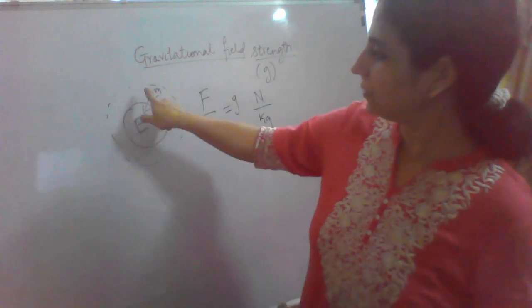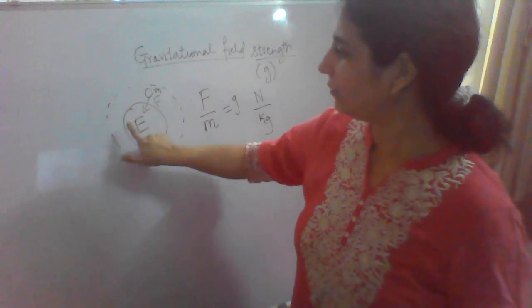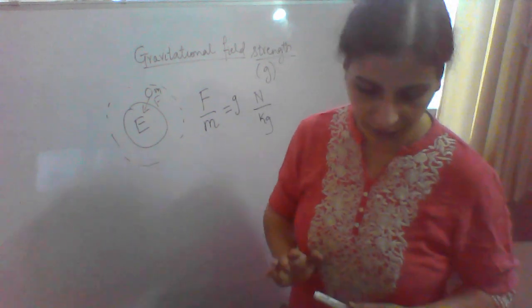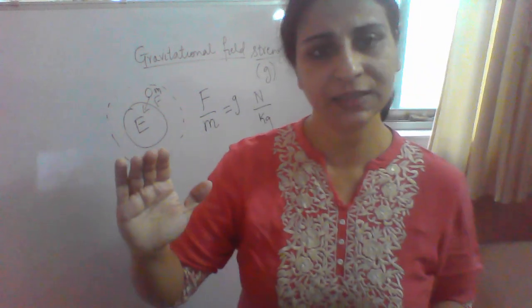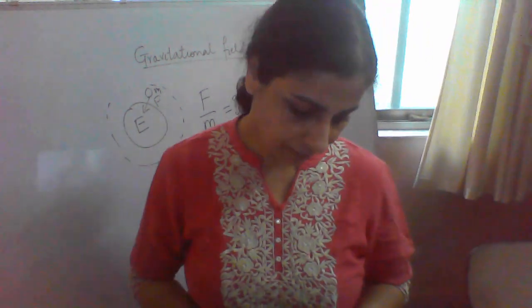Supposing there is a mass in this space of gravitational field, it will be attracted by a force, that is gravitational field strength. Wherever the mass is kept, accordingly the strength will vary. Now write down the definition.